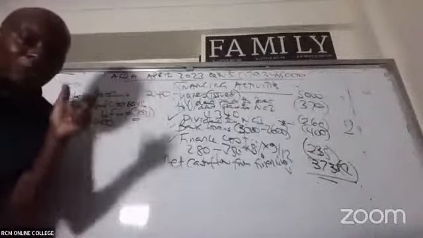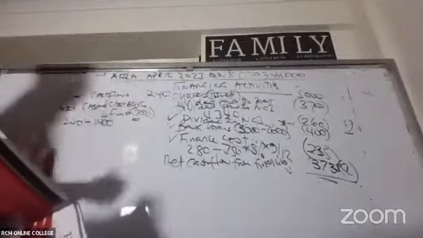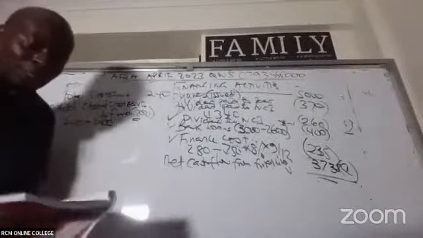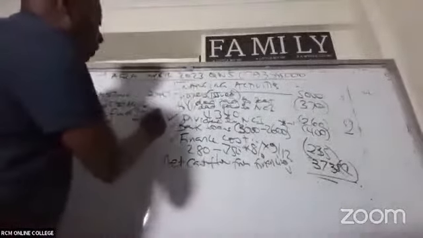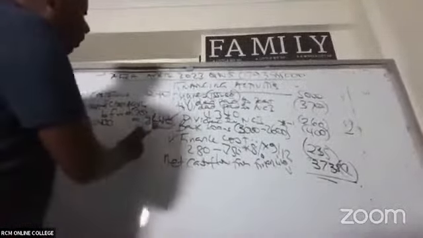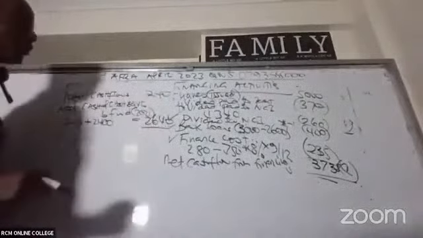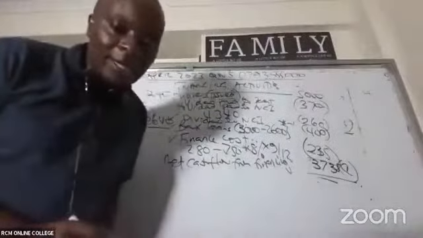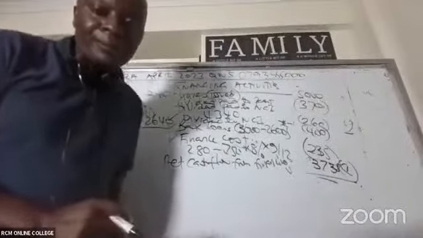These short-term investments are cash equivalents. These are the treasury bills. Somebody's giving me a figure of 2640. So please add 2640 to this 240. What are we able to get, ladies and gentlemen?